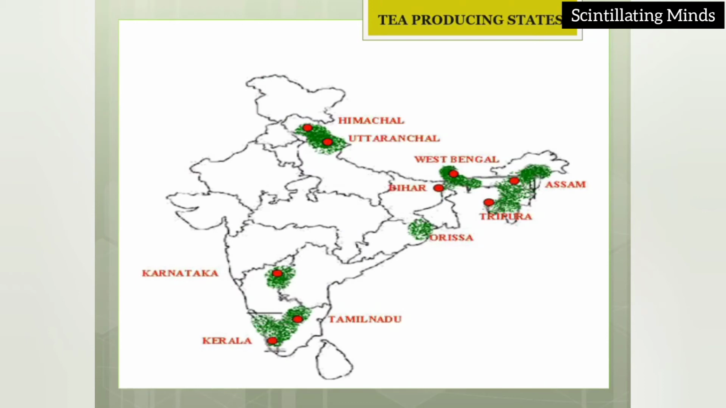Tea producing states. Now through the map you are able to understand and see Himachal Pradesh, Uttaranchal, West Bengal, Bihar, Assam, Tripura, Odisha, Karnataka, Kerala, Tamil Nadu. These are the states which are good in producing tea.